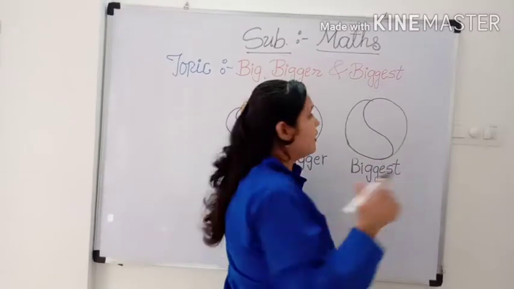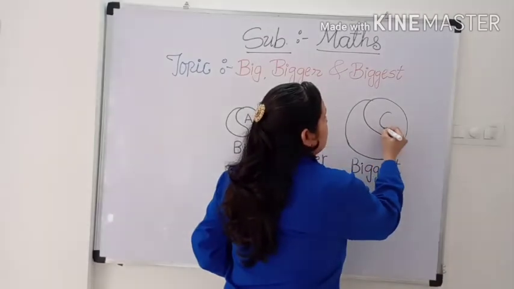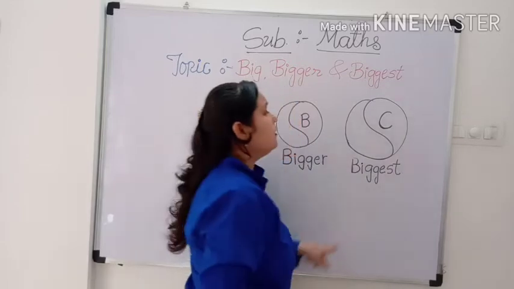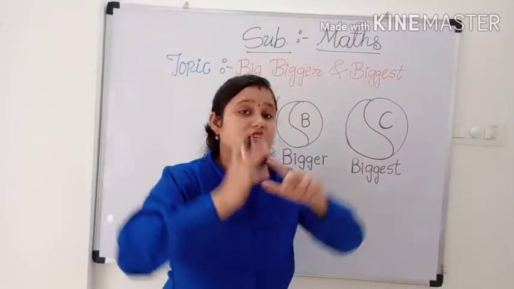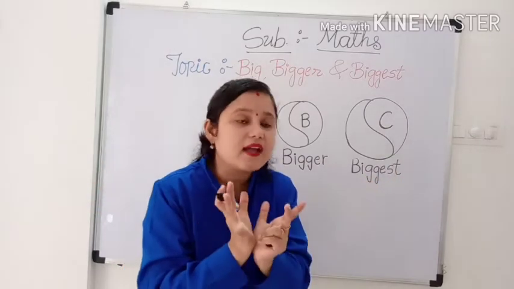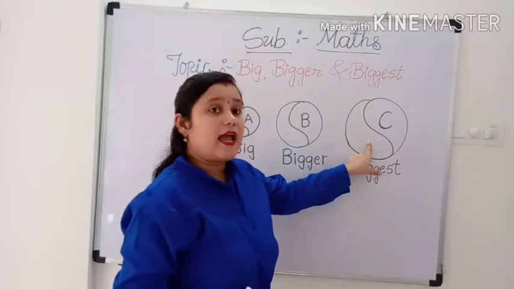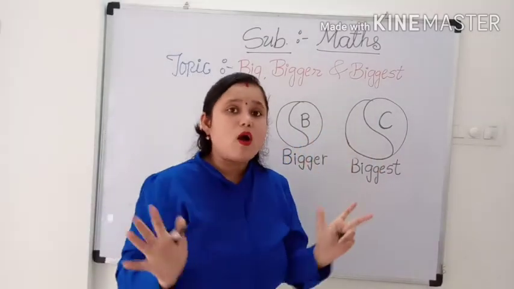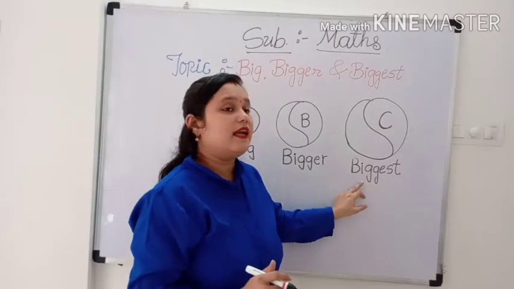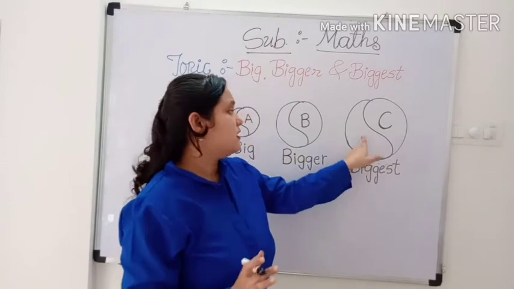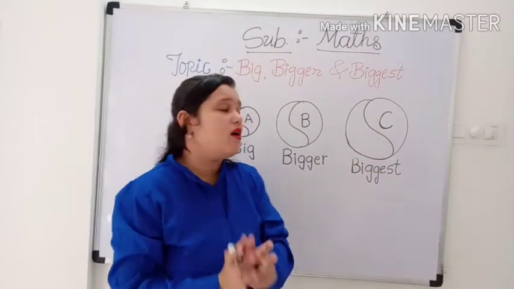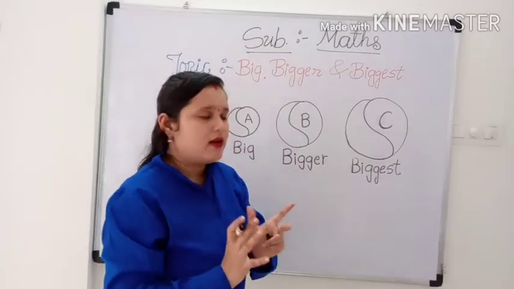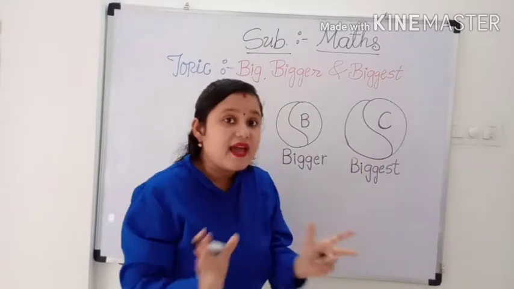Now I will give C tag to this ball. And this ball is biggest. C tag ball is bigger than A and B ball. So we will call it biggest ball. A tag ball is big, B tag ball is bigger and C tag ball is biggest.